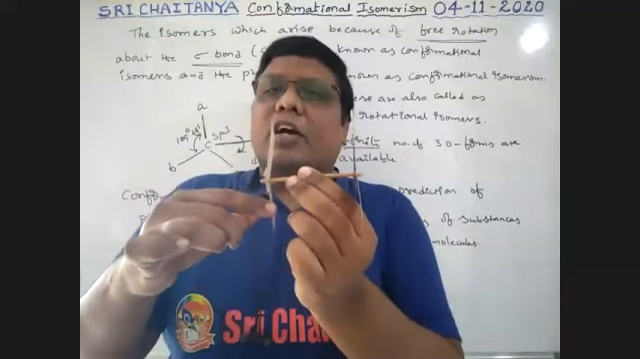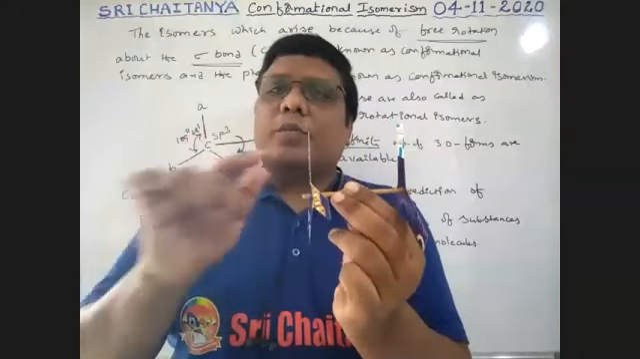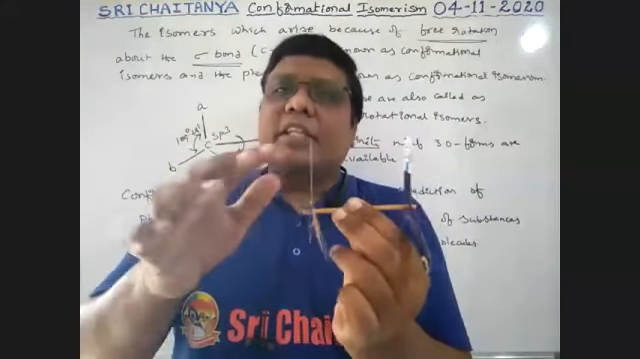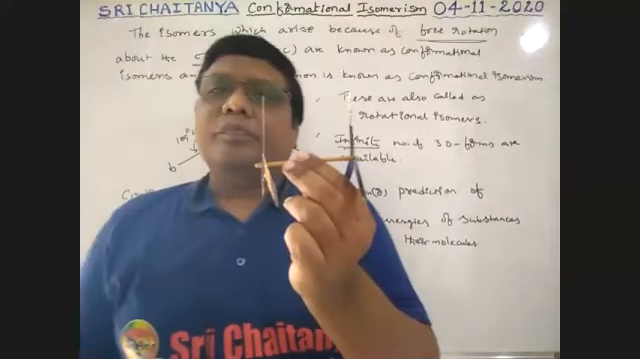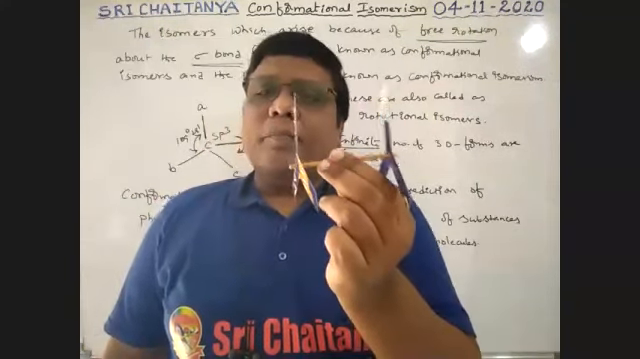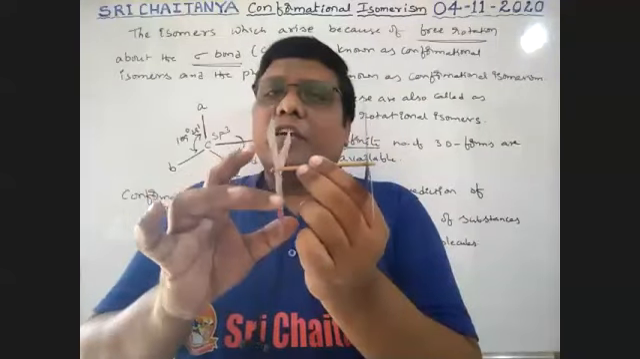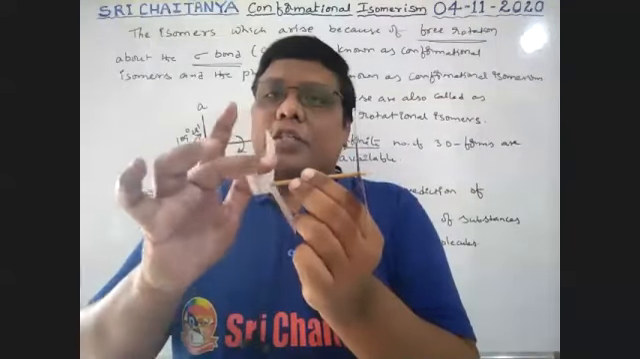Is this clear or not? Whether it is possible or not, that's free rotation. If a pi bond is there, this free rotation is not possible, boys. Is the concept clear? Tell me. This free rotation of atoms is possible around a single bond.